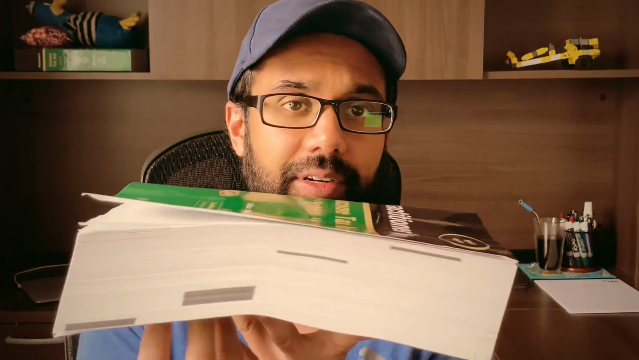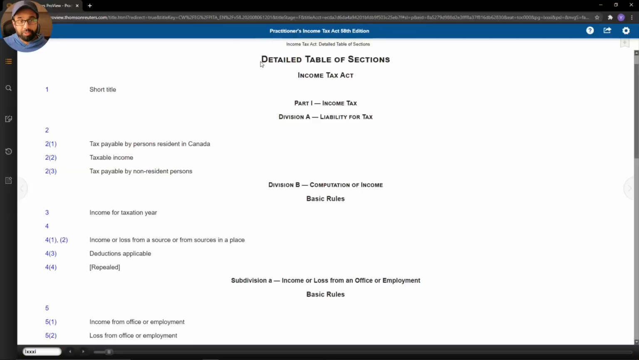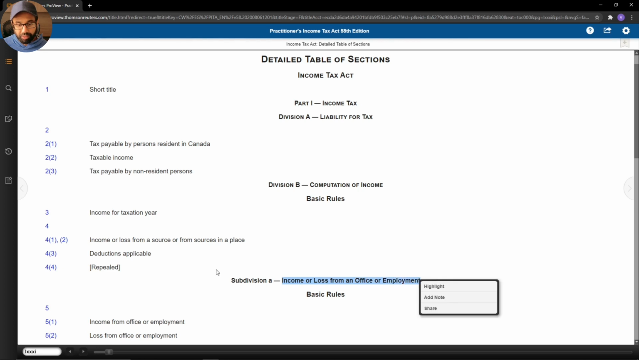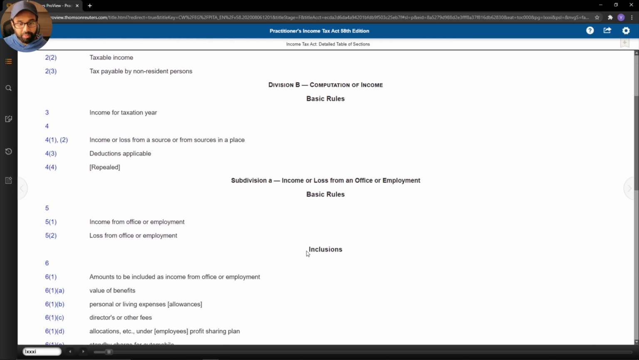Let's take a look. So grab your Income Tax Act and maybe first of all turn to the detailed table of sections. Remember where to go? Go to the first visual indicator and turn to the first page of that indicator. And you should see the detailed table of sections. If we look at Division B, Subdivision A, we deal with income or loss from an office or employment. And if we look at where Section 6 begins, we are looking at inclusions or amounts to be included into income as per Subdivision A.